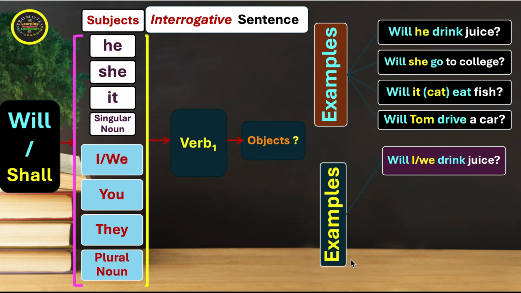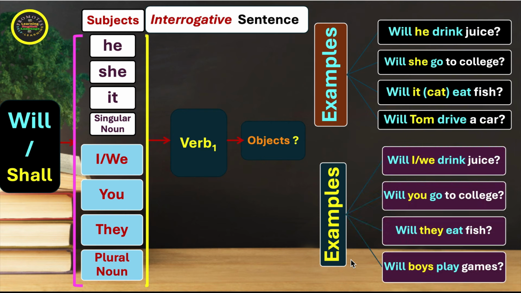Will I or we drink juice? Will you go to college? Will they eat fish? Will boys play games? So these are interrogative or question forms. We move on to the next.